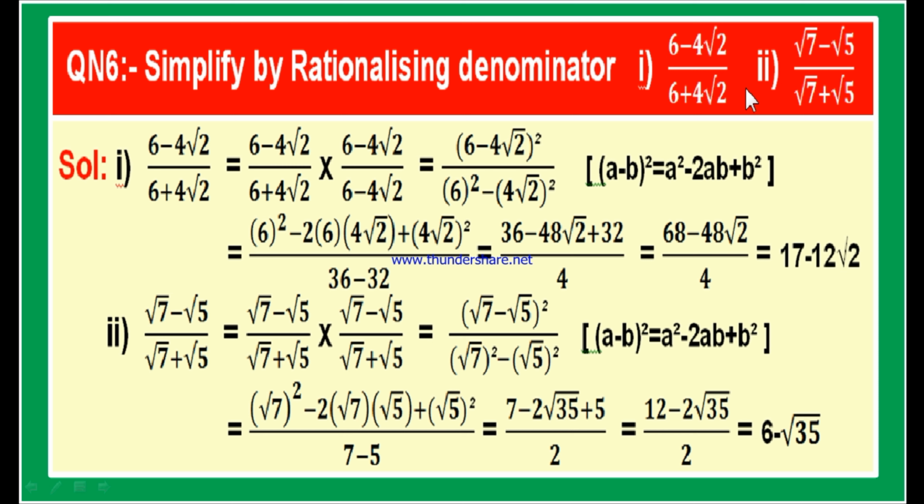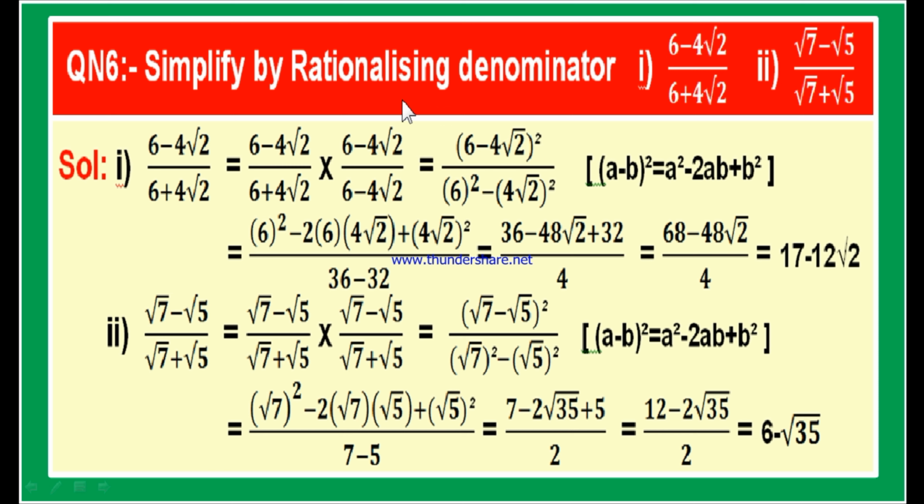Now let us look at the second bit. The given fraction is root 7 minus root 5 by root 7 plus root 5. Here you can observe that both numerator and denominator are irrational numbers. But we are asked to rationalize the denominator only.